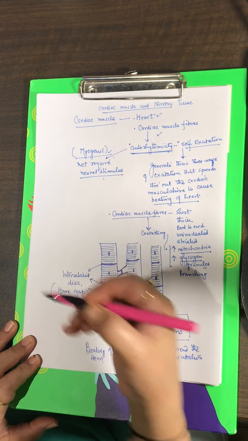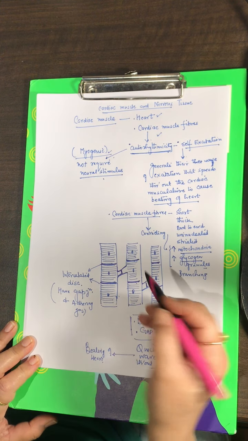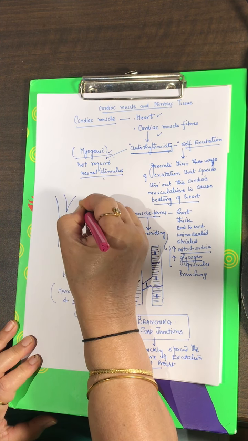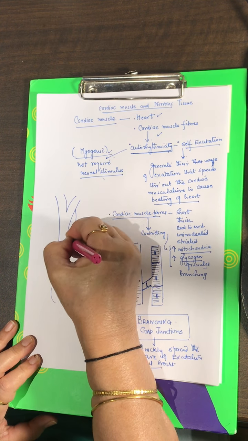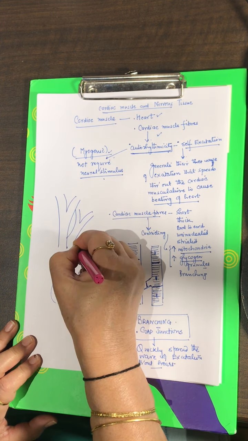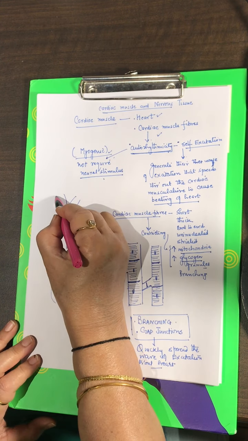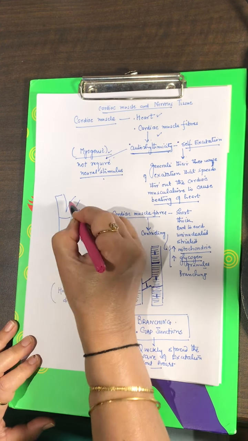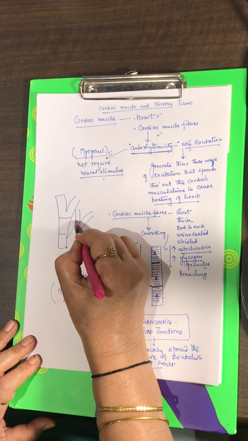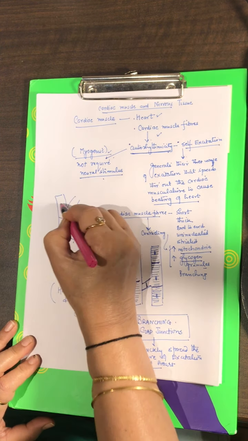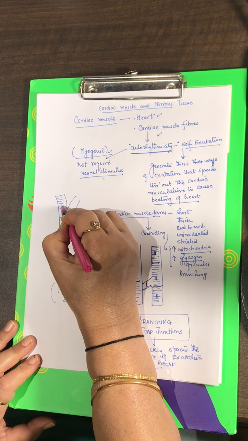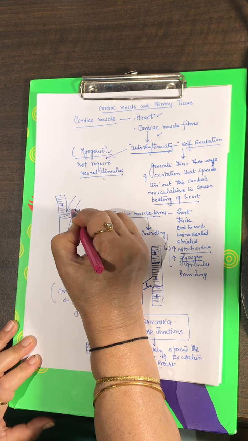So this is a very diagrammatic picture of cardiac muscle. If you see the slide of cardiac muscle, you will see something like this. These will be the cardiac muscle cells. This is a cardiac muscle fiber that shows branching.